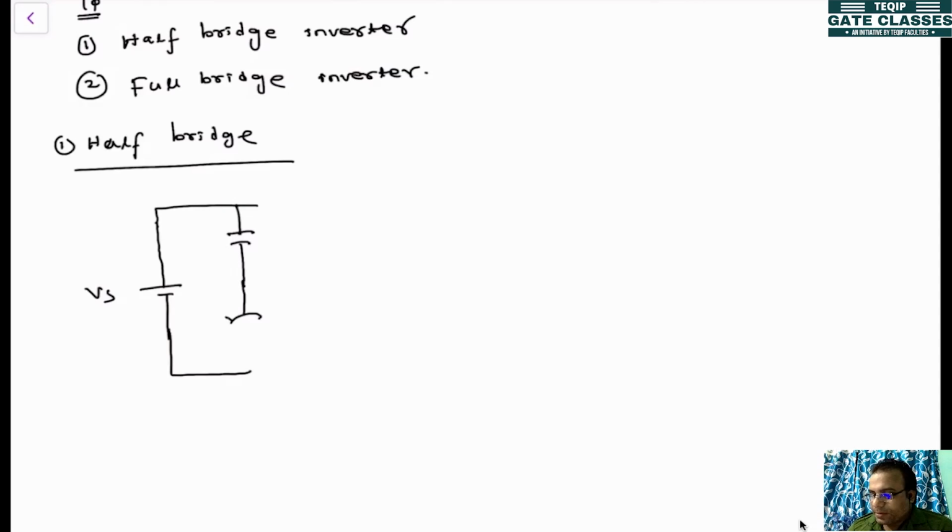Here one device will be connected. This device is an IGBT that you have studied in the basic devices chapter.